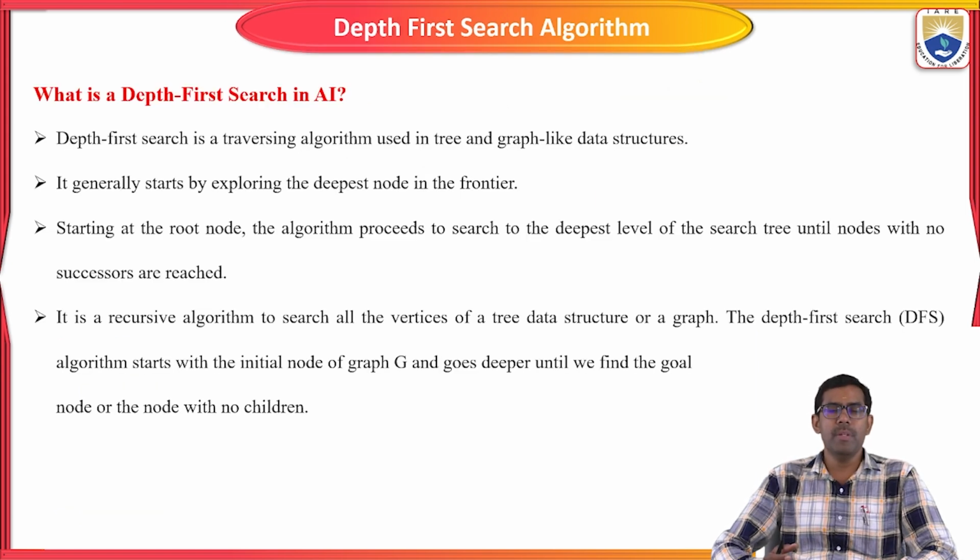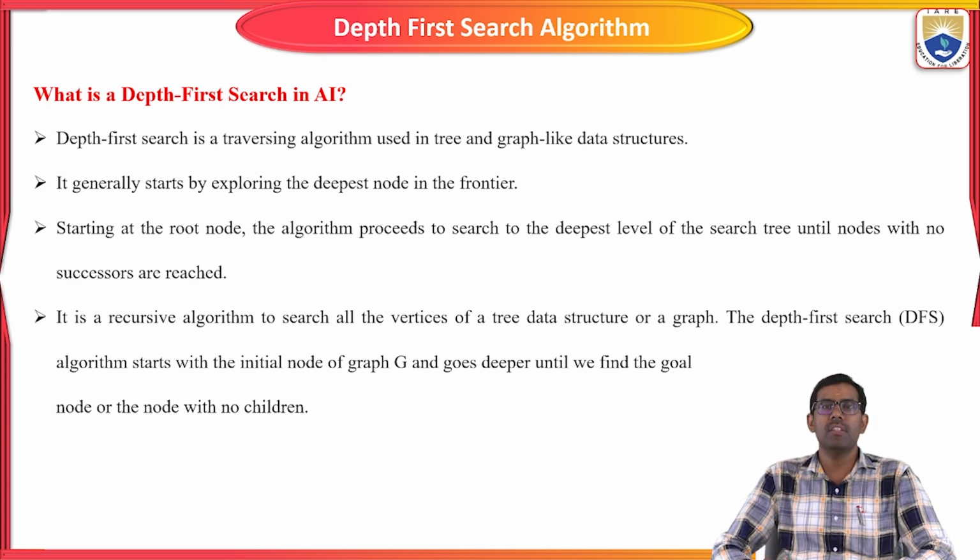First, what is meant by DFS? Depth first search algorithm in artificial intelligence. The depth first search algorithm is a traversing algorithm. It means that from a given tree, the DFS has to travel from A to Z, from the source to the destination, along with the neighbor nodes, and we have to visit all the nodes.